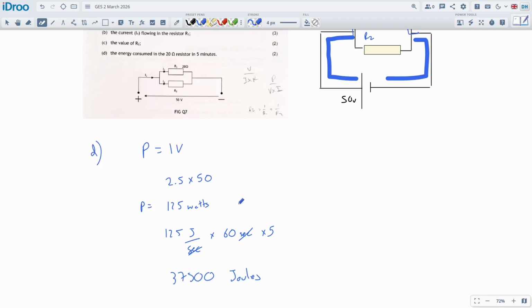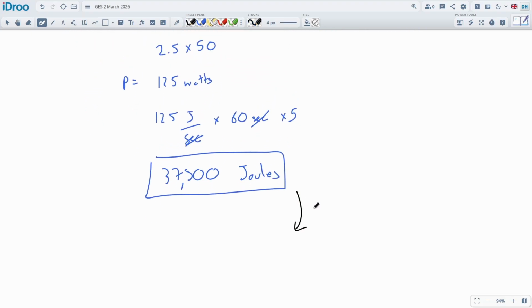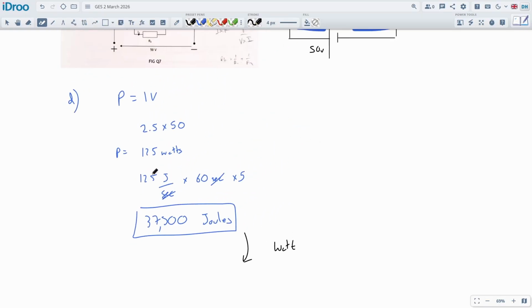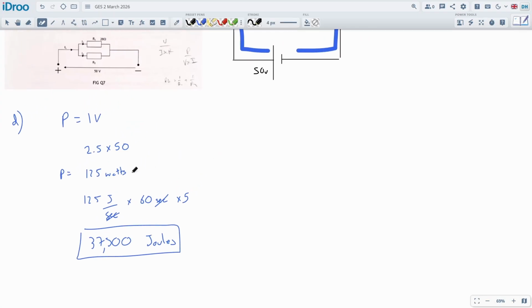It's actually okay to leave it that way because this is pure energy. It's not how we normally talk about electrical energy. We normally talk about electrical energy in terms of kilowatt hours, as I was trying to work out earlier. To get this into kilowatt hours, a watt is a joule per second again, isn't it? So I could do it from this calculation here. I should be able to leave it like joules. But you can see this 125 watts would be the same as 0.125 kilowatts.